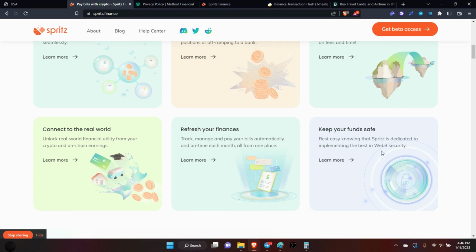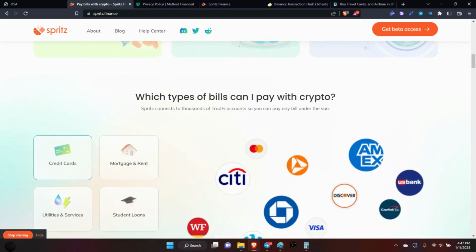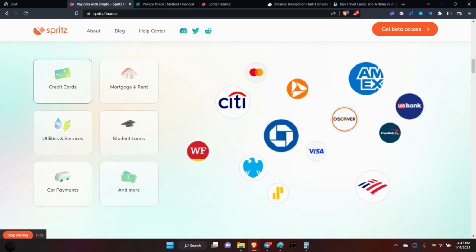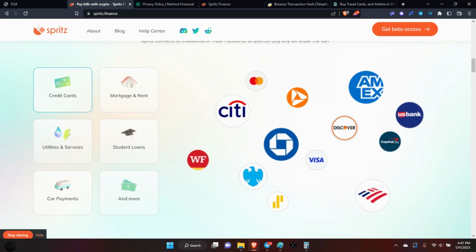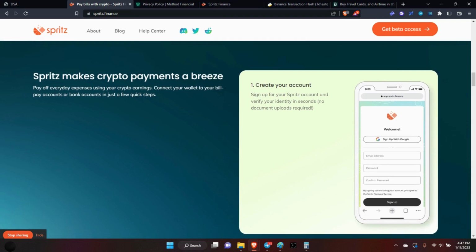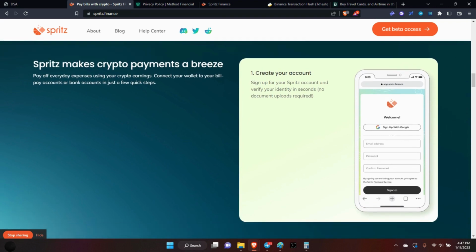And of course, what's paramount is keeping your funds safe. Rest easy knowing that Spritz is dedicated to implementing the best in Web3 security. Now, you got a question. What kind of bills can I pay? You can pay your credit card bills. You can pay your mortgage and rent. You can pay your utilities, your water, your electric, cable, your student loans, car notes, and a host of others. I saw Netflix on here, Disney Plus, Apple TV, and they make it a breeze.